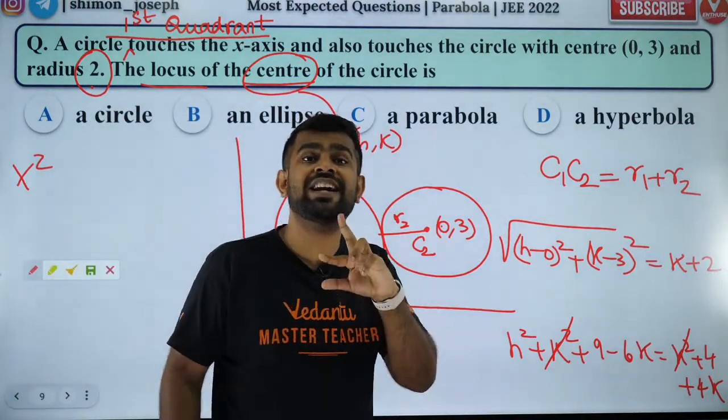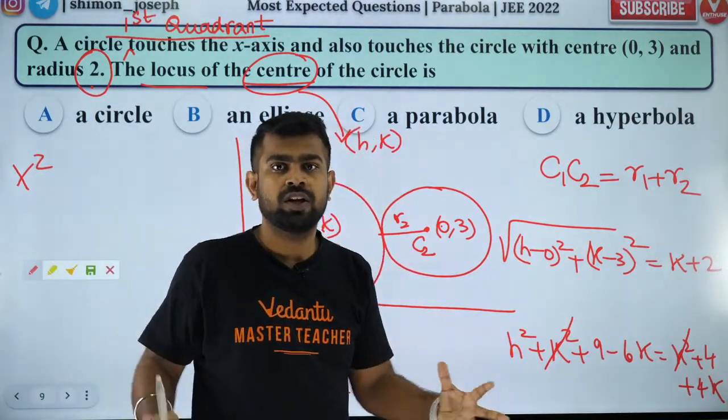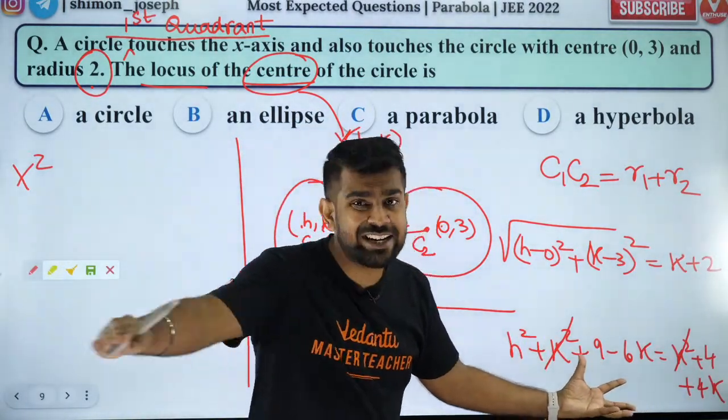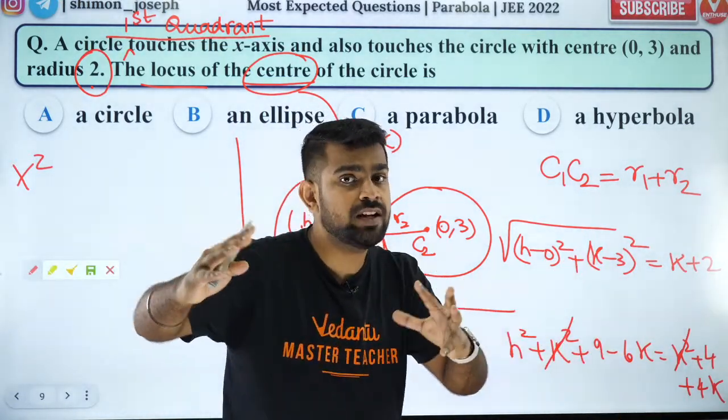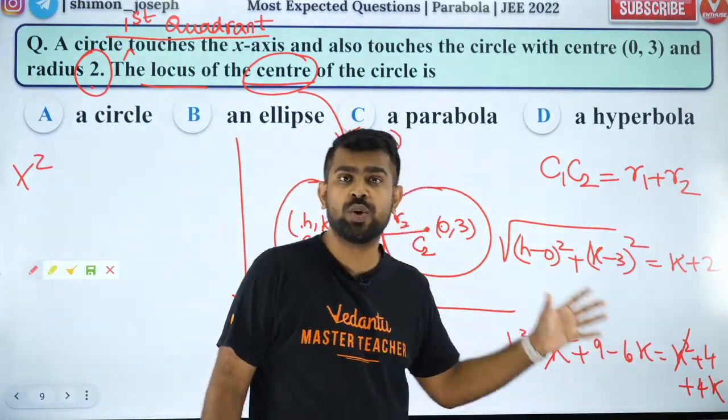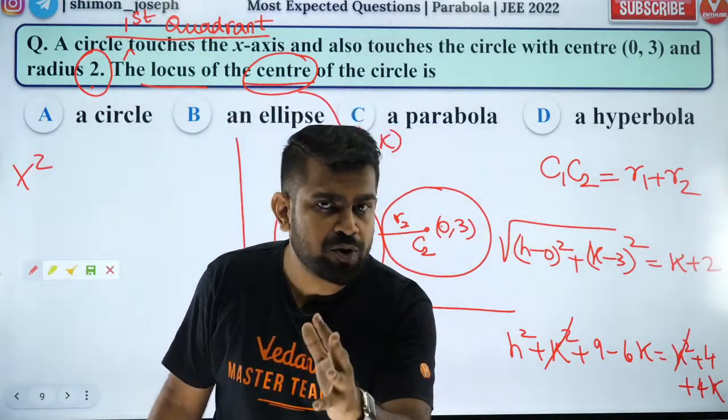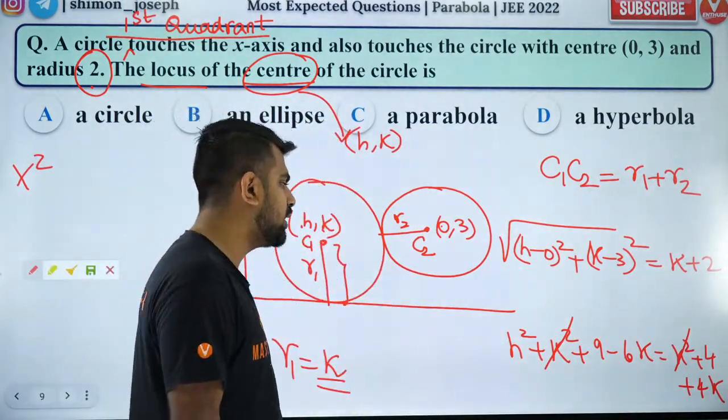Then try to find a relation between h and k. Once you do that, after you get rid of all the parameters, all the arbitrary constants, the last step is to convert h to x and k to y. That is how you do it, my dear boys and girls. I hope you are all clear.